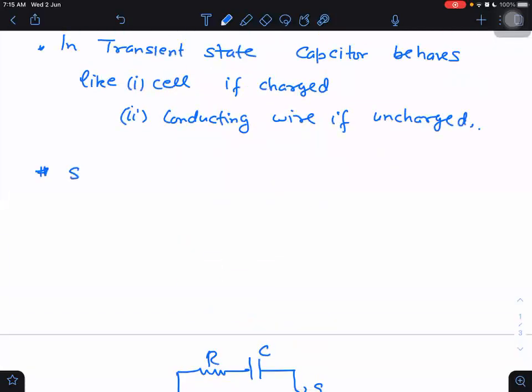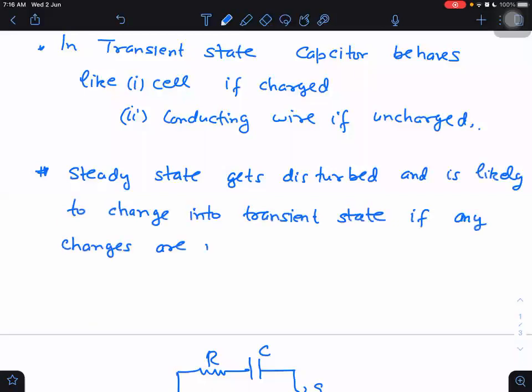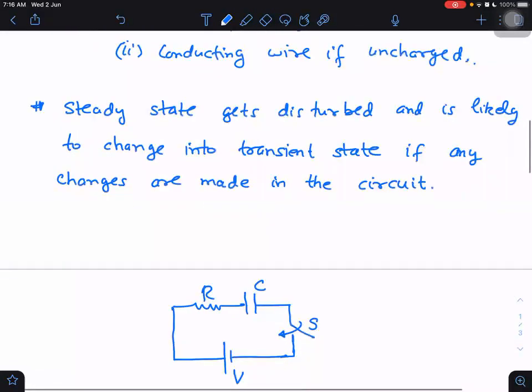Here I am writing a point about that. Steady state gets disturbed and is likely to change into transient state if any changes are made in the circuit.